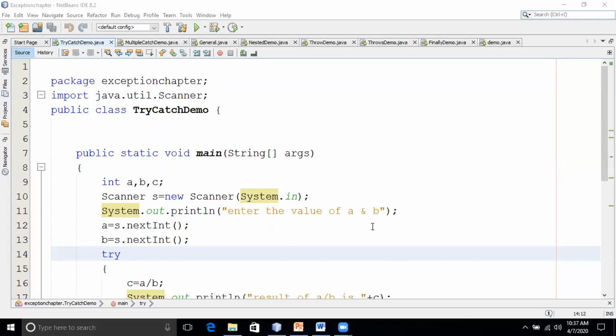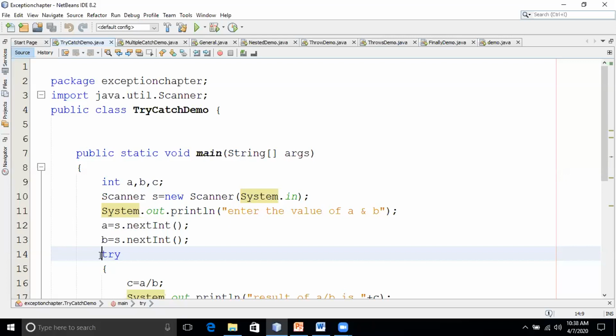Okay. Now I have taken one simple example here. I'm reading two values, A and B. Now I'm performing a division of A and B. If B is 0, it will throw an exception. Yes, sir. So it will throw an exception.